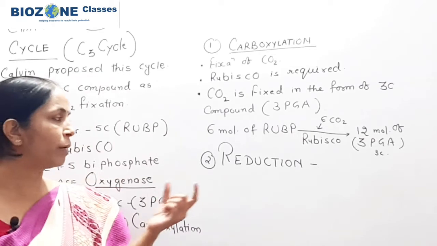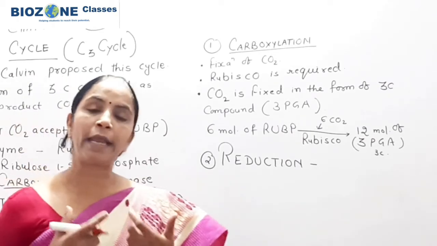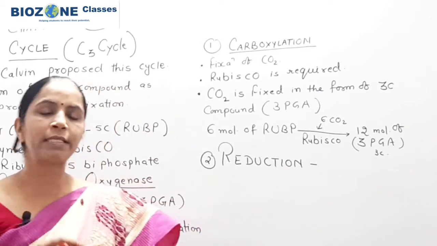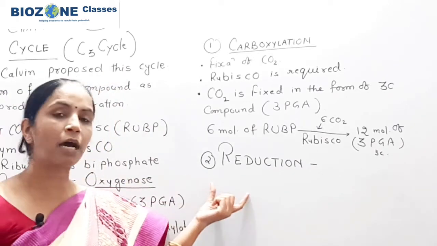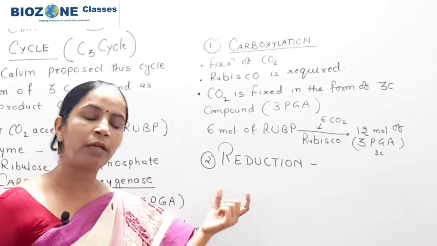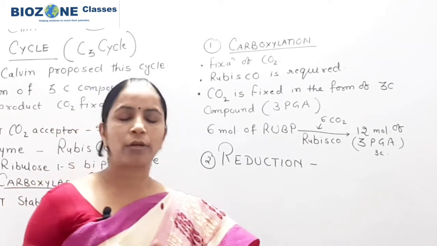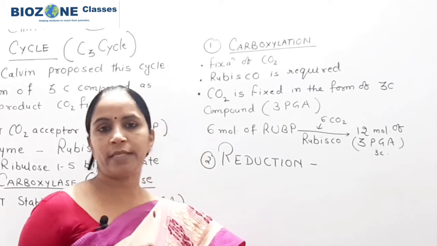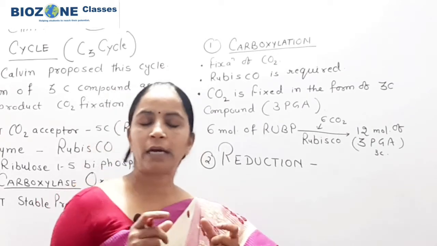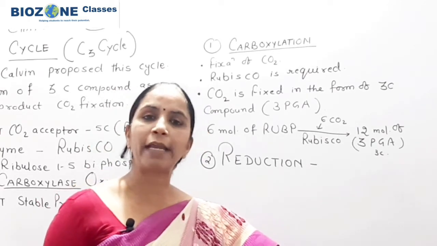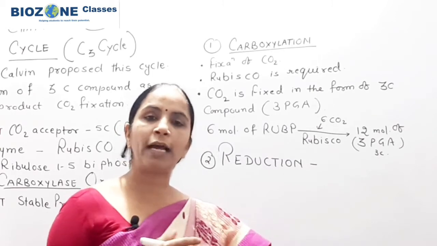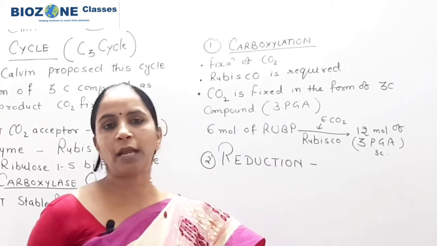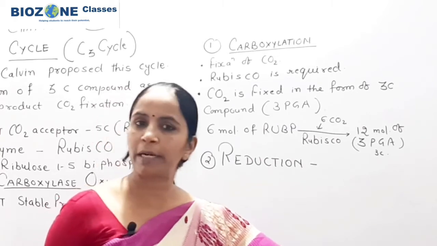Now, reduction is the actual phase that is mainly about energy. Why do we say in terms of energy? Because in the dark reaction, which you studied in the last sessions, the energy stored in the light reaction is utilized for the synthesis of glucose, or for the fixation of carbon dioxide.